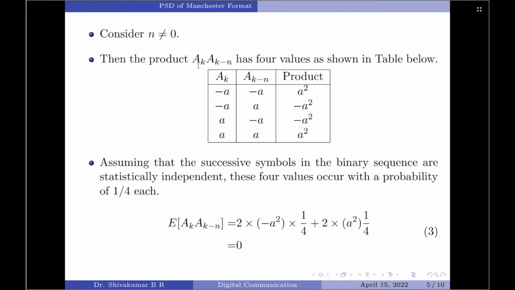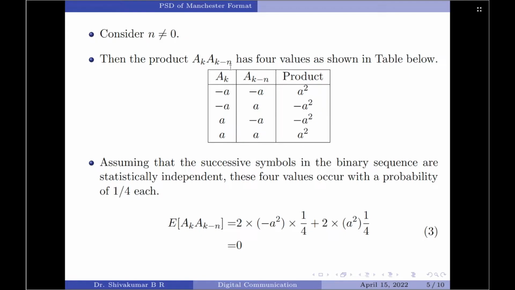So, the product ak and a of k minus n has 4 possibilities, and this is shown in the table here. This is a simple 2 combination table which starts with 0 0 and ends with 1 1. Wherever there is a 0, you put a minus A, and wherever there is a 1, you put a plus A. So, in the product column, you simply multiply these values. So, it is minus A and minus A equal to plus A square, minus A into plus A is minus A square, plus A into minus A is minus A square again, and lastly plus A into plus A is plus A square. So, for n not equal to 0, we have 4 possibilities for the product ak and ak minus n.